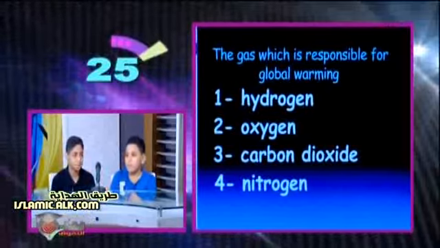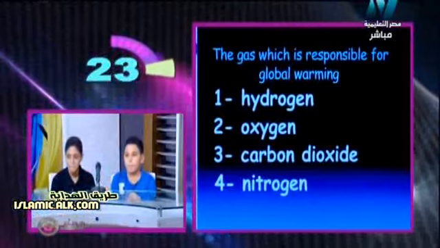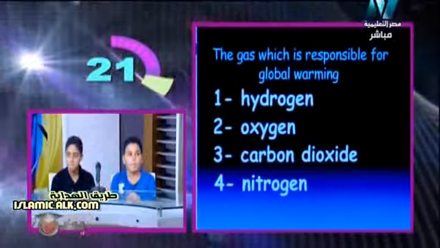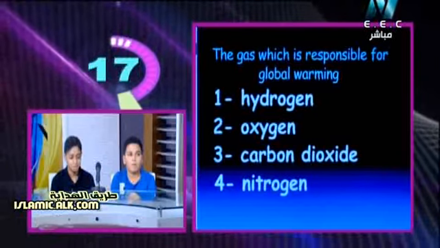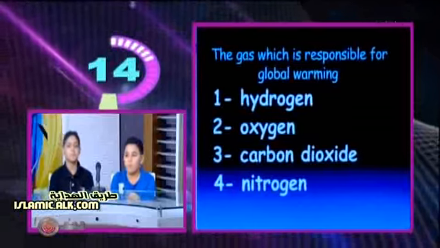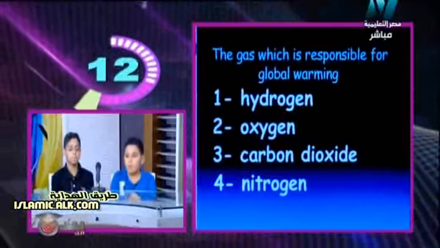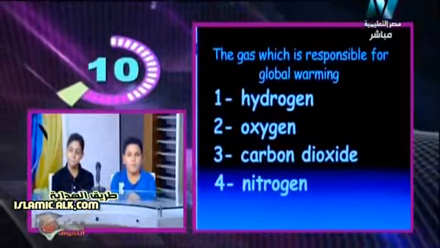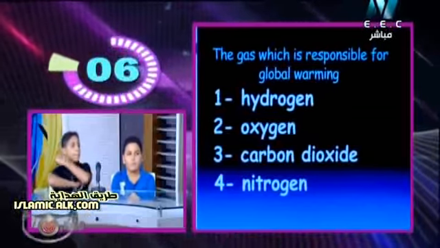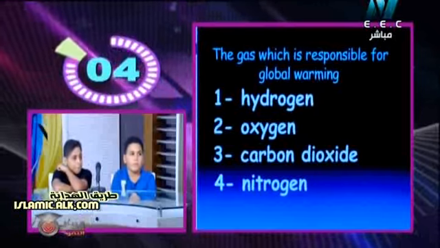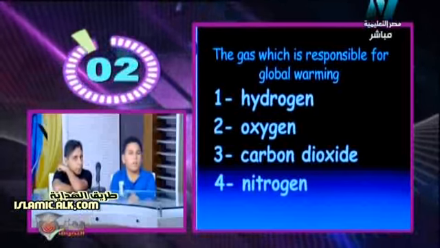Carbon dioxide is the gas which is responsible for global warming. So you answered before the time stops. Bravo, Saif, excellent. So again, the gas which is responsible for global warming is carbon dioxide, and we know that carbon dioxide has the least percentage in air. You know very well that carbon dioxide has the lowest percentage in the air. Approximately how much? Does anyone know the percentage of carbon dioxide?